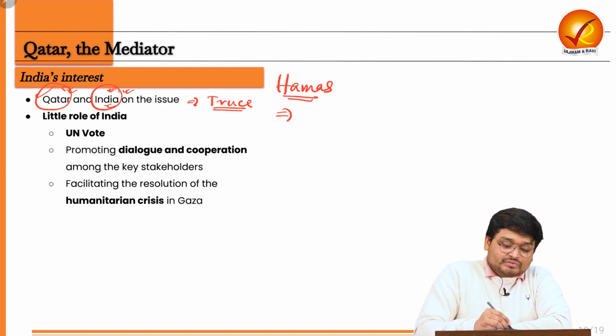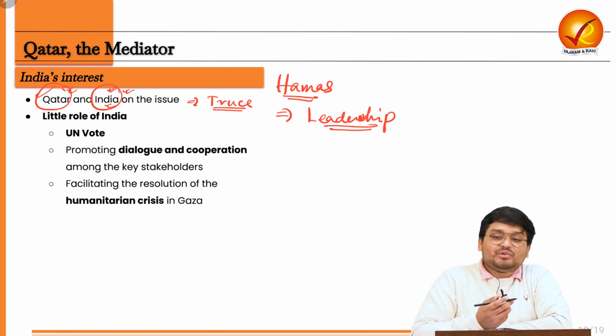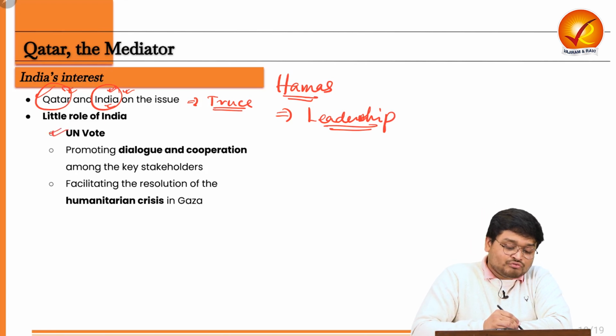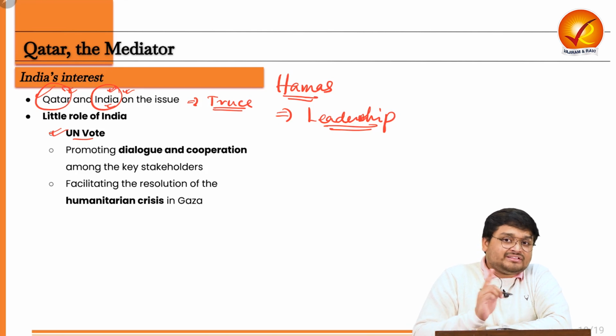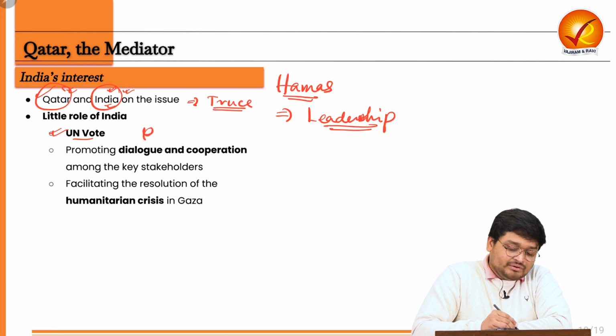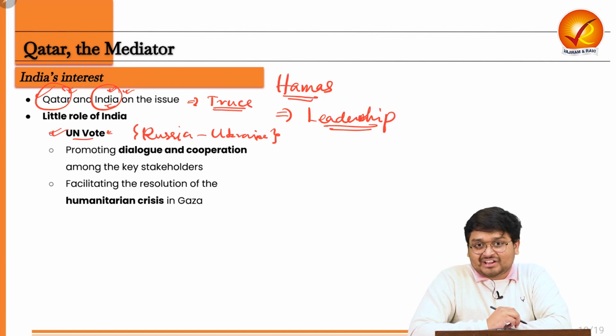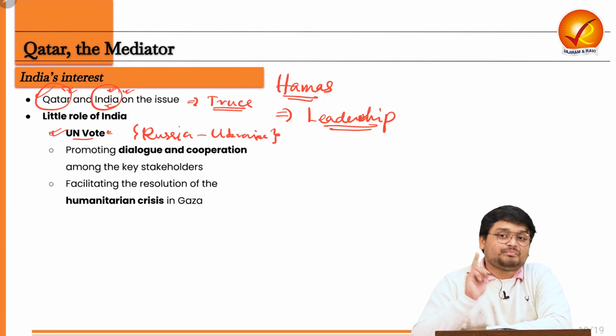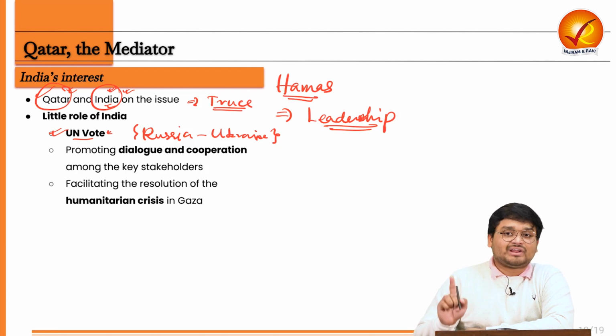It is also a projection of India's leadership and soft power, particularly when we see that India did not vote against Israel at the United Nations. It abstained in the same way as it did during the Russia-Ukraine crisis. This signifies that India has a balanced stance of not going against Israel, because Israel is a very close partner of India.